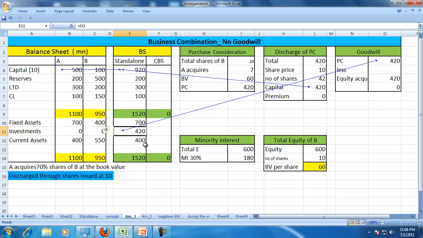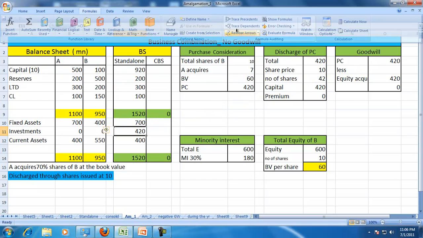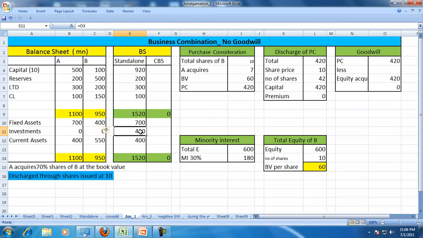So the consolidated balance sheet will show the assets, investments, and the corresponding increase in the capital.